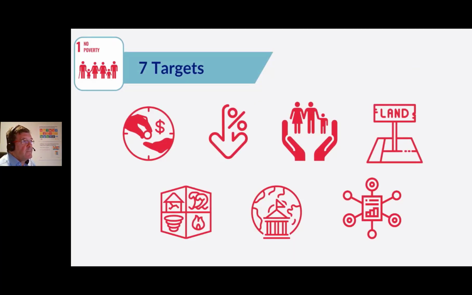So there you have 7 targets to achieve no poverty and a number of indicators. There is poverty in Ireland, more than we sometimes like to admit, but there is extreme poverty worldwide. So I think it's up to us going forward to try and do what we can to ensure that there is a future without poverty.